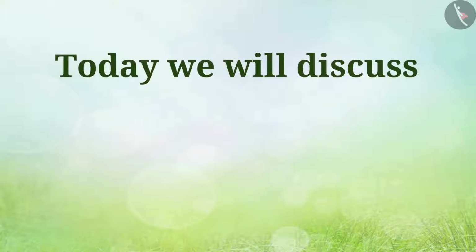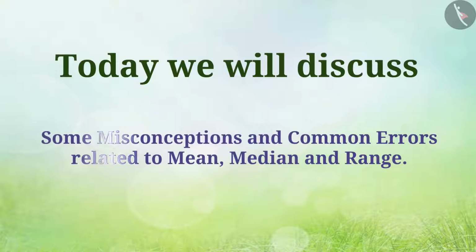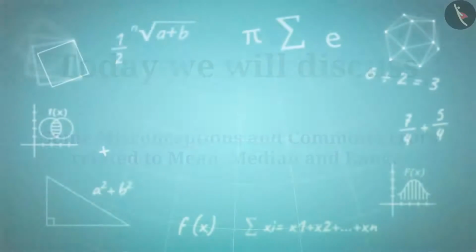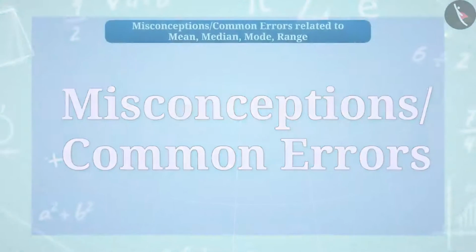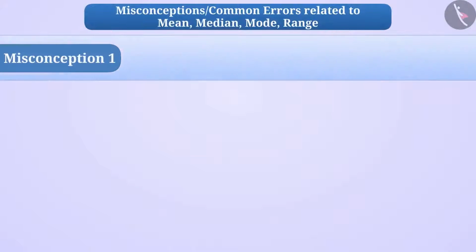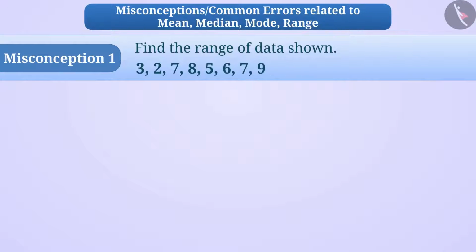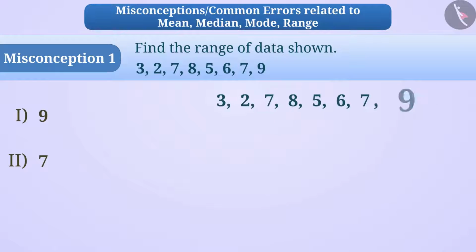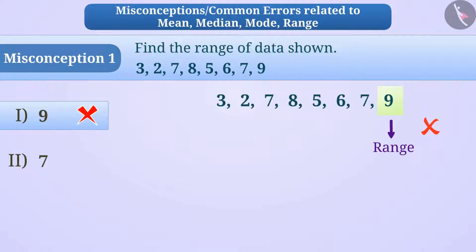Today we will discuss some misconceptions and common errors related to mean, median, and range. Misconception 1. Find the range of data shown. Some children have the misconception that the largest figure or number in a group of data is called range. But this is wrong. Hence, option 1 will be the wrong answer.